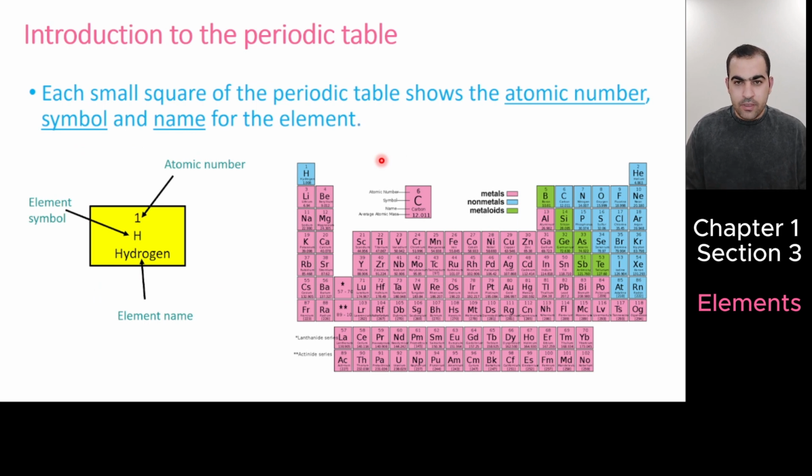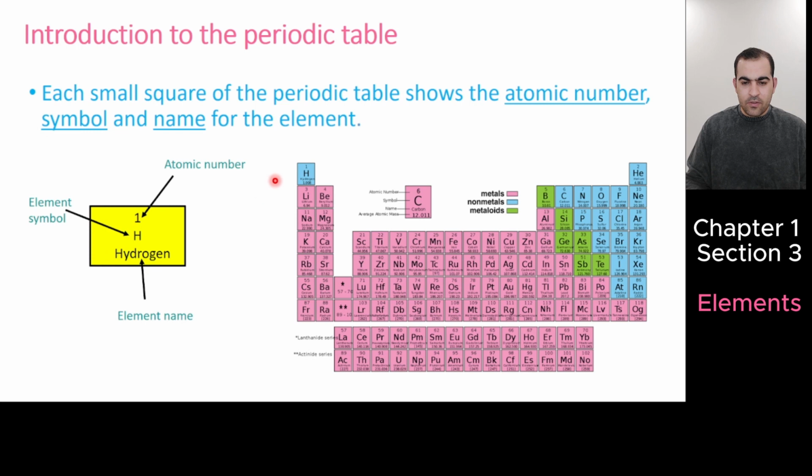Introduction to the periodic table. If you look at the periodic table, there are squares, right? Let's explain how you can read the periodic table. First, let's talk about each square in the periodic table. Each small square of the periodic table shows what? Atomic number, symbol, and name of the element.